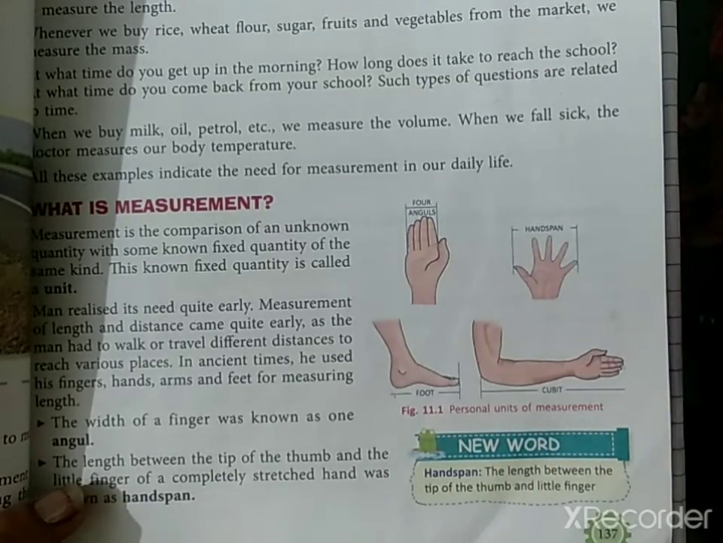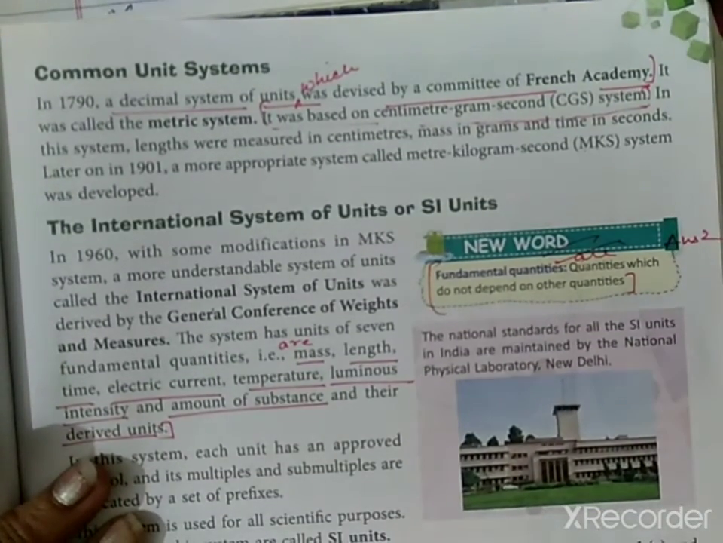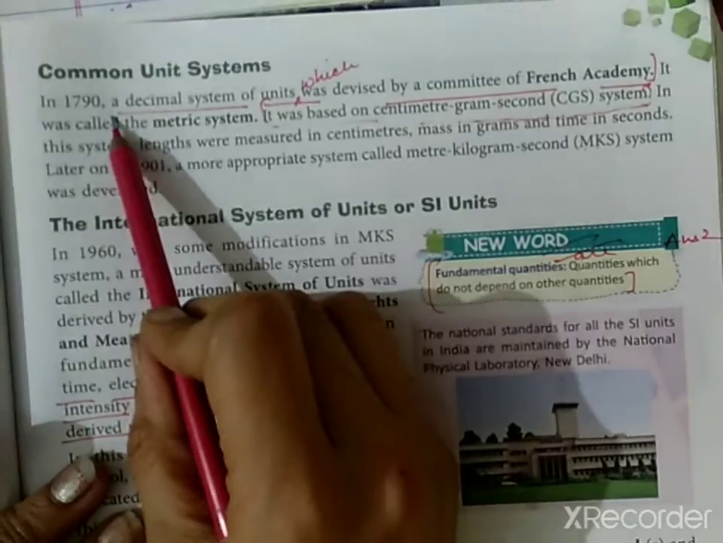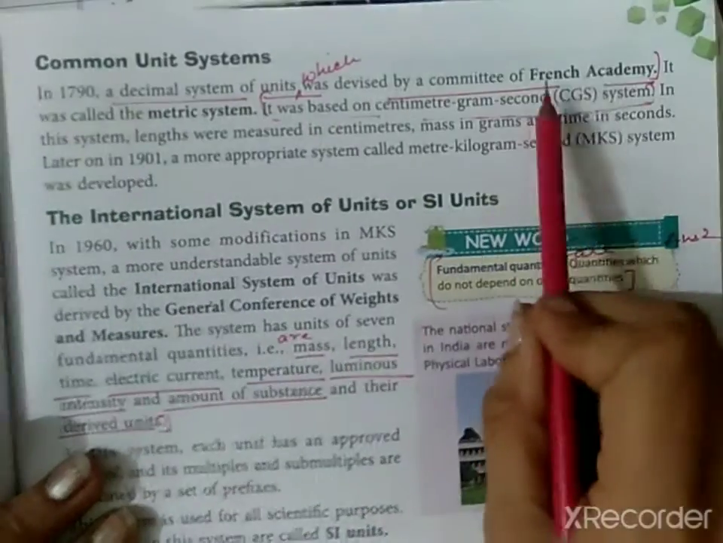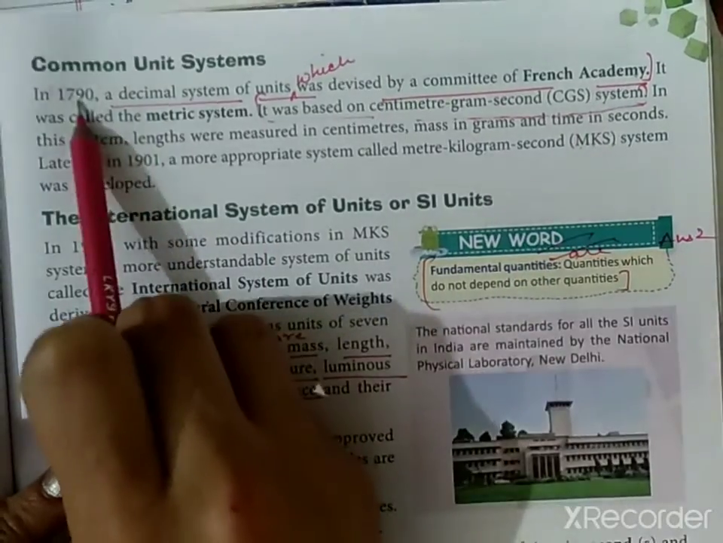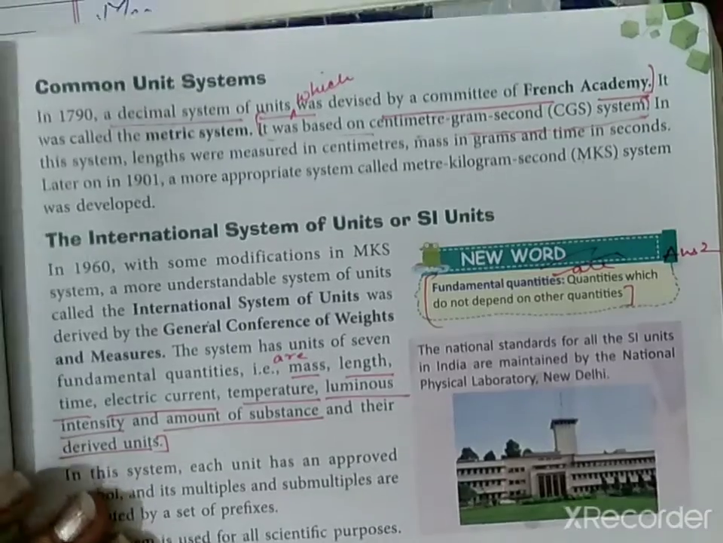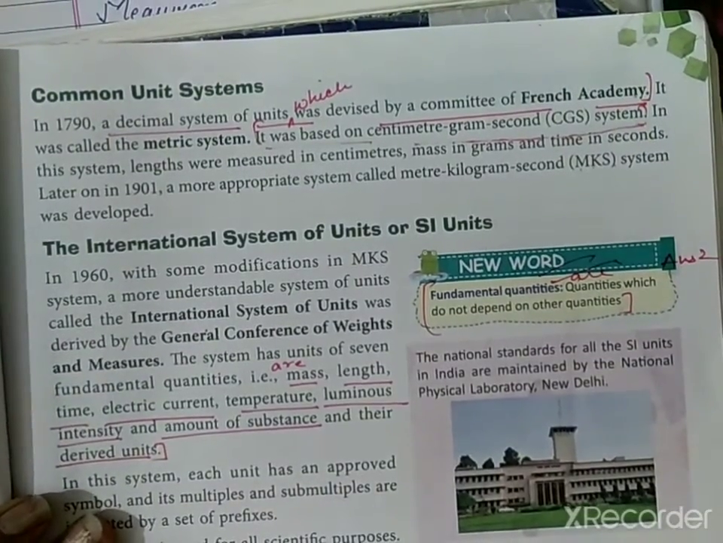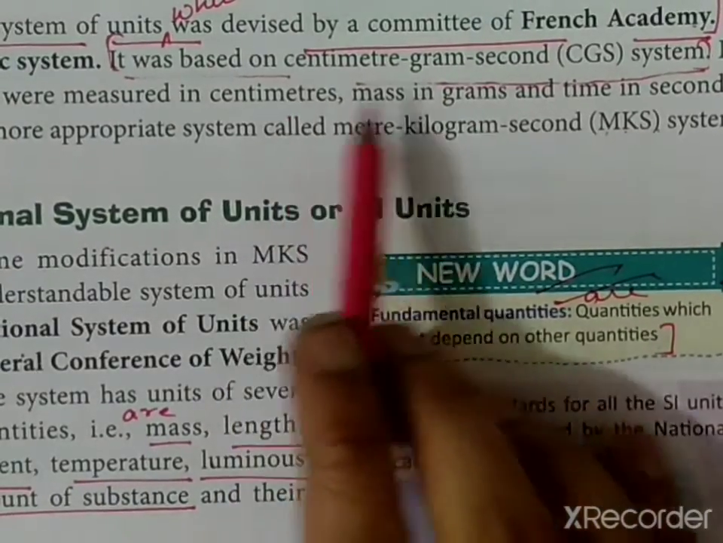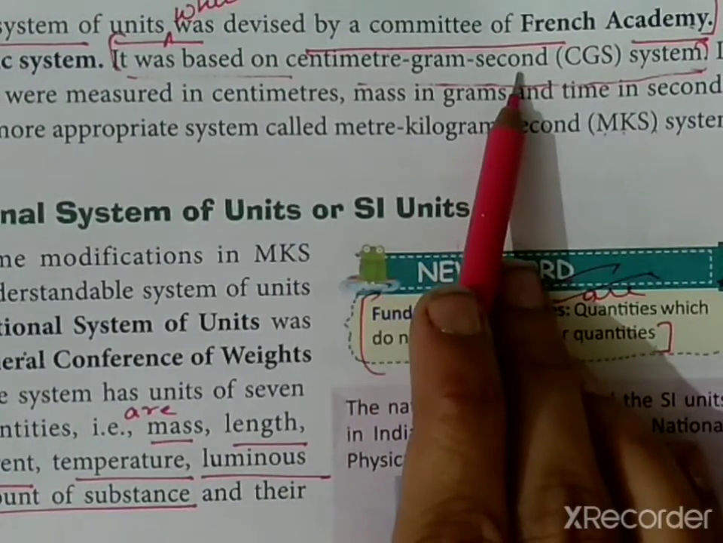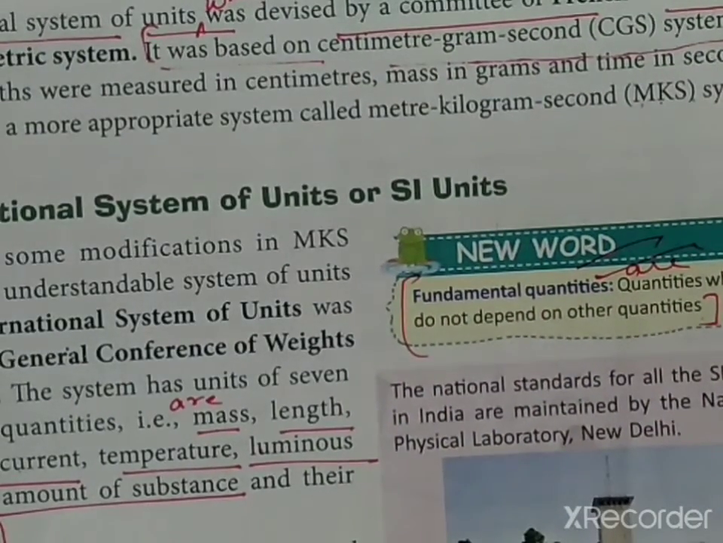So later on some common unit system was established. The first common system, called the decimal system, was established by a committee of the French Academy in 1790, and this system is known as the metric system. In this system, length was measured by centimeter, weight is measured by gram, and time is measured by second.